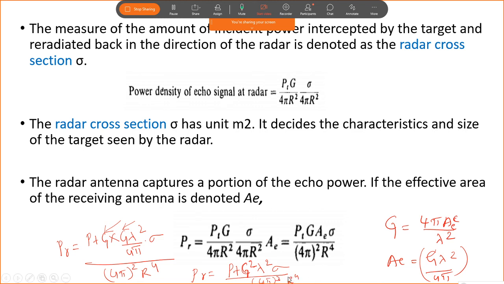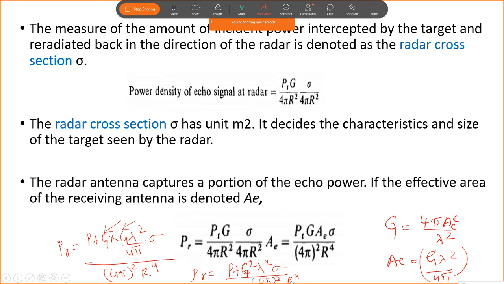So this is the range where the target is going to be detected. Now, for which minimum received power, the range at which the target is detected, that will be called the minimum signal power, or minimum detectable signal. So the received power, which is the minimum received power at which the target can be detected, will be called the minimum detectable signal.